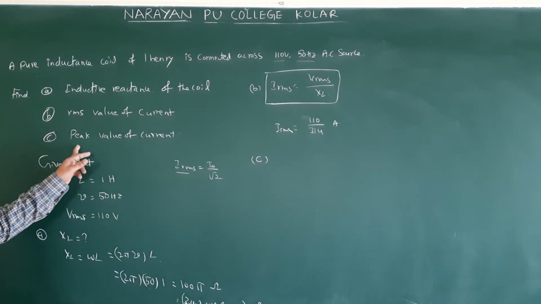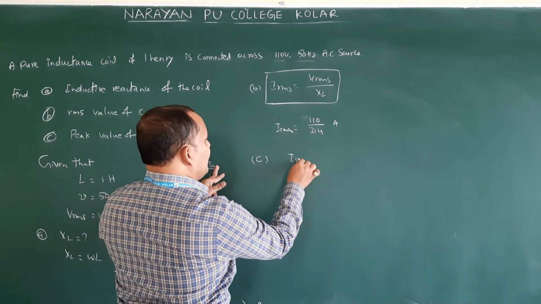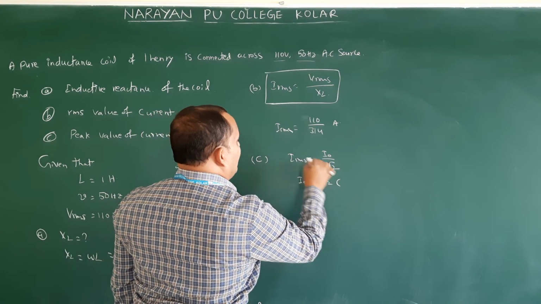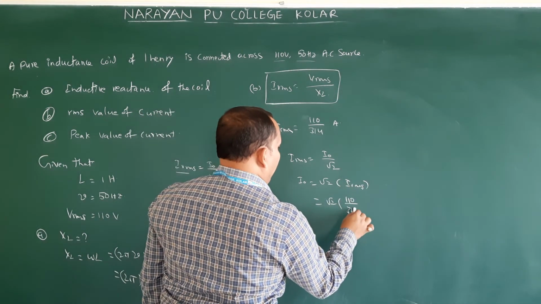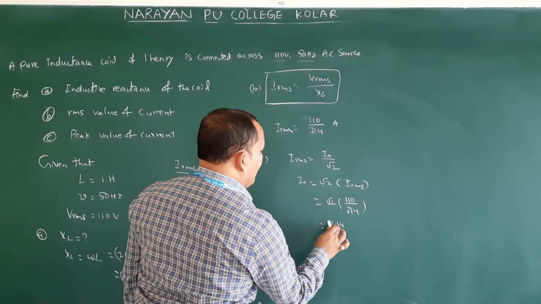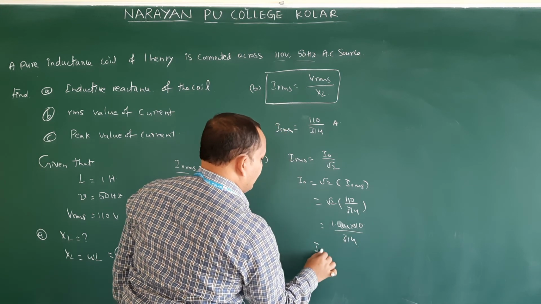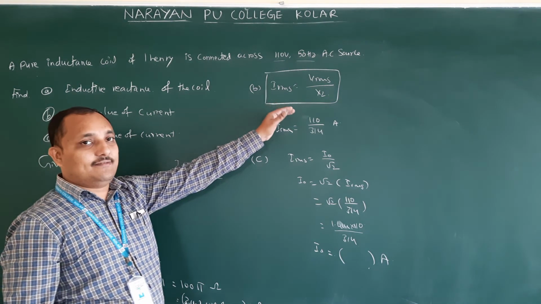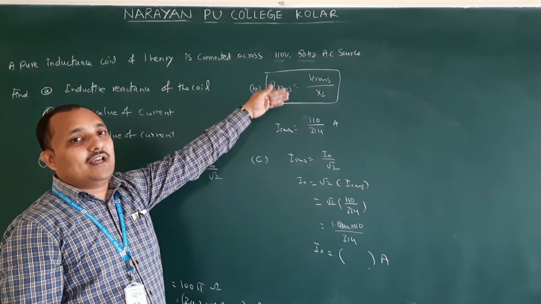Now we will see the final, peak value of current. Once you get to know IRMS, you can find the peak value. So IRMS is equal to I naught by root 2, and I naught is equal to root 2 into IRMS. That is root 2 into 110 divided by 314. Root 2 value you can take 1.414. So 1.414 into 110 by 314, this one you can calculate. The answer is in amperes. In this, the new formula is this one. Now onwards you will be getting this formula so many times, in competitive exams also. This will come at the time. You can remember it very well.